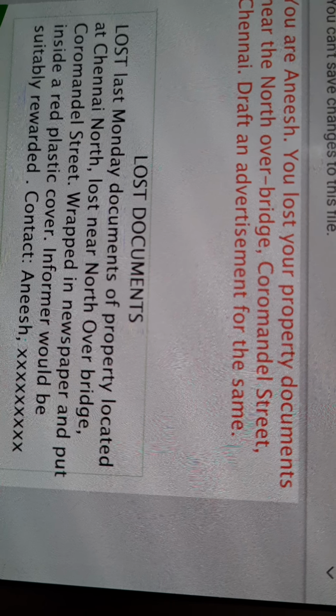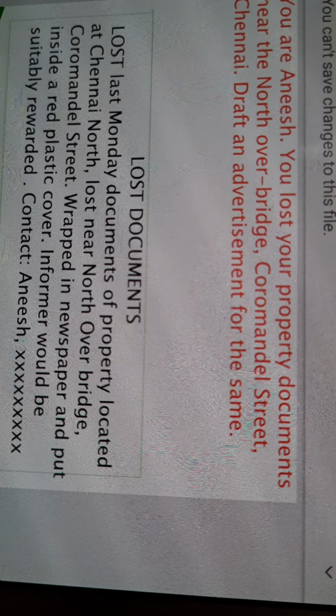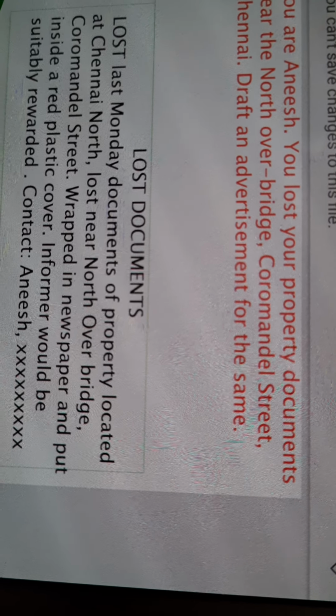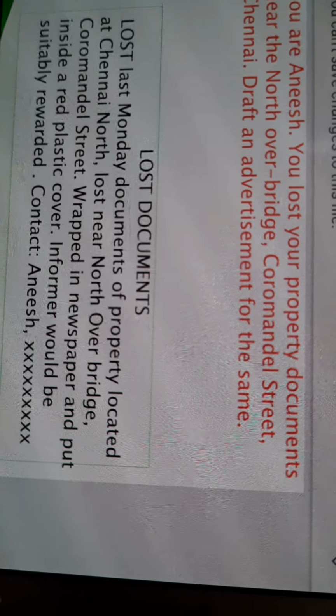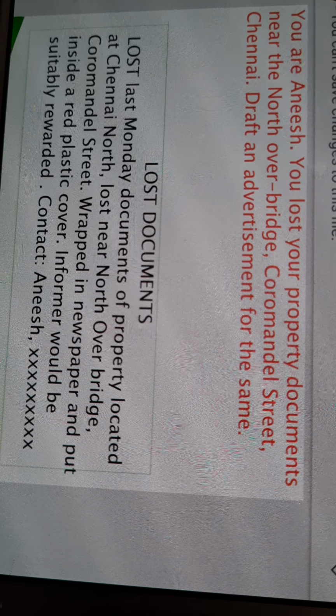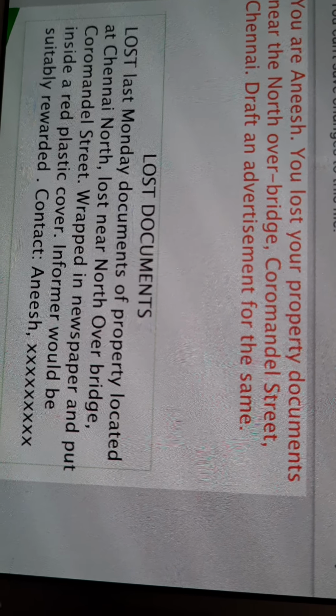Then time, date and day you have to mention in both cases. So here the time is mentioned, the day is mentioned, last Monday, documents of property located at Chennai North. The name of the object you have to give in both cases, whether the object is found or lost.